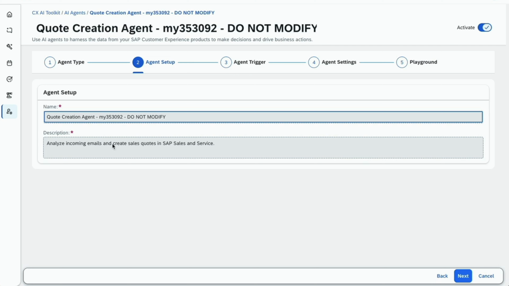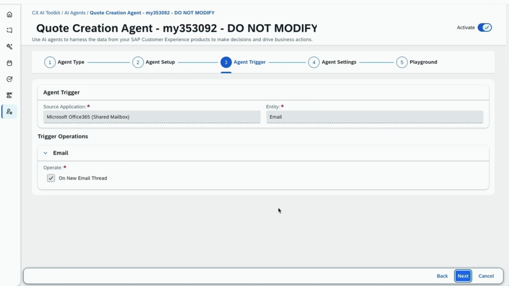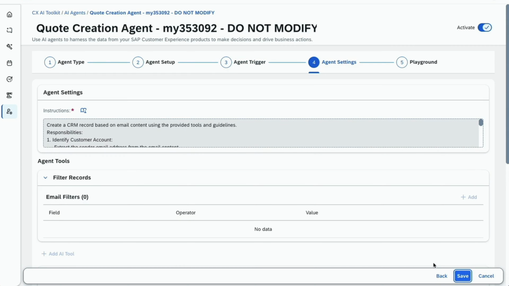So it analyzes incoming emails and creates sales quotes in the SAP Sales and Service system. That's clear. And now for the agent trigger, that's quite interesting. We're operating off a shared inbox on new emails, and we're actually getting triggered whenever there's a new email thread. Go over to the agent settings, and here I'm just reading the instructions so you can follow along.